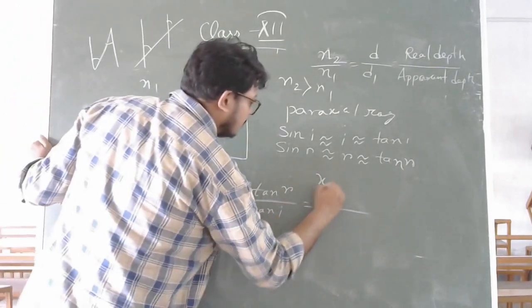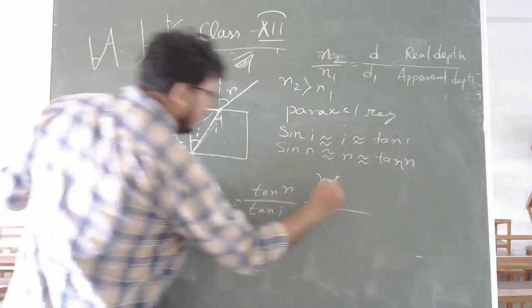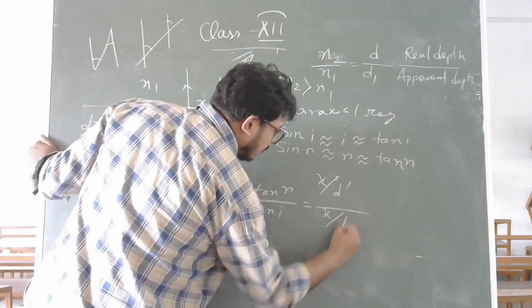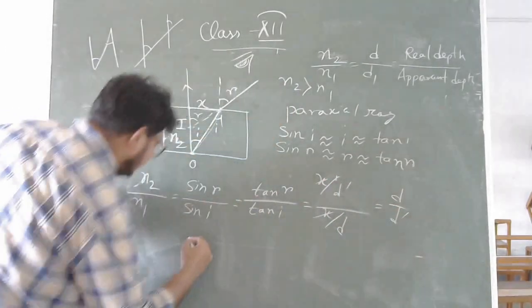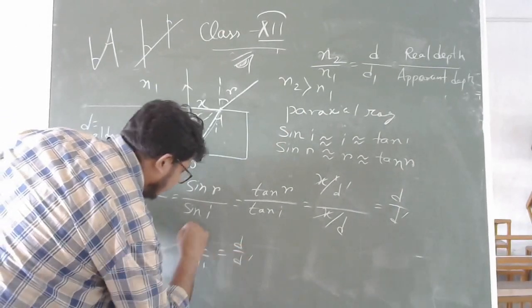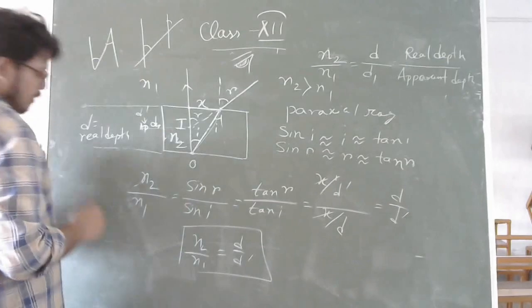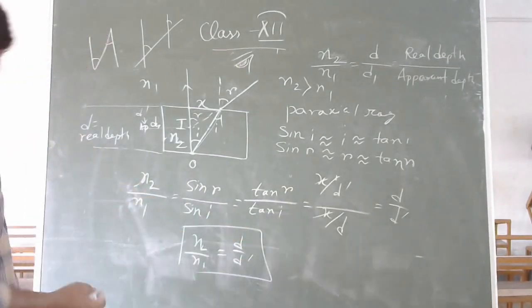That means x by d dash equal to x by d, x cancels, you can find d by d dash. So here the relation is n2 by n1 equal to d by d dash. That means the ratio of refractive indices is the ratio of real depth by apparent depth.